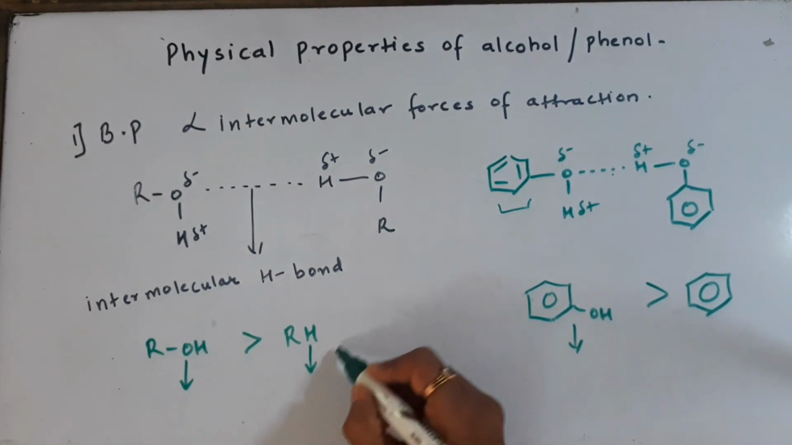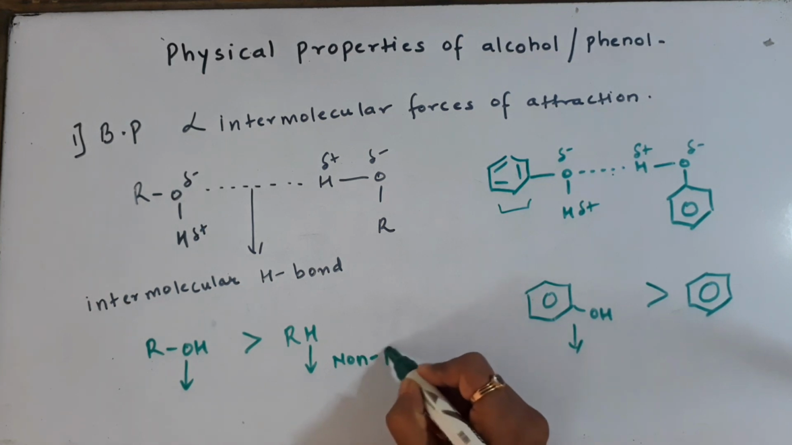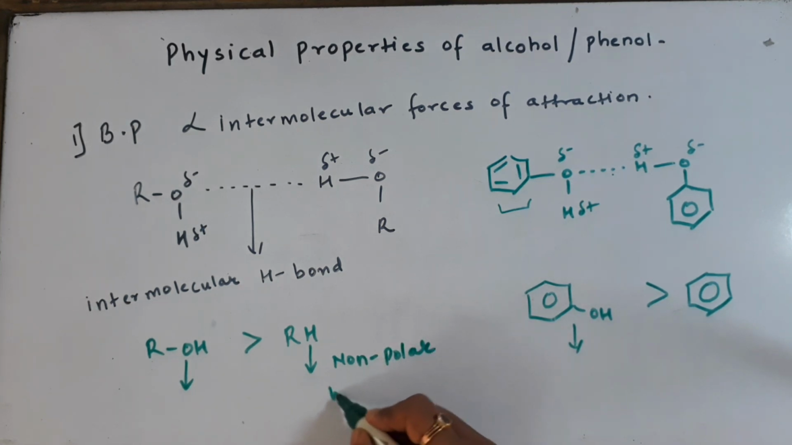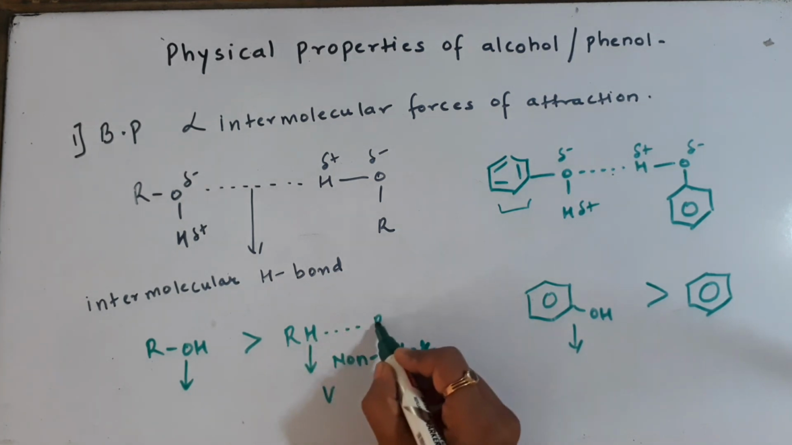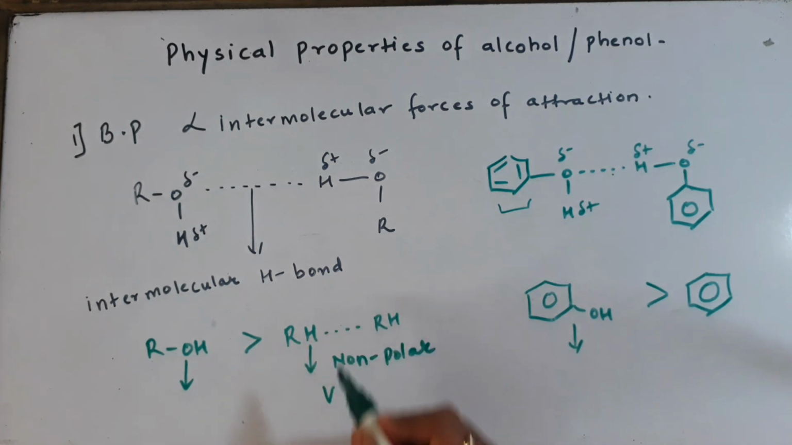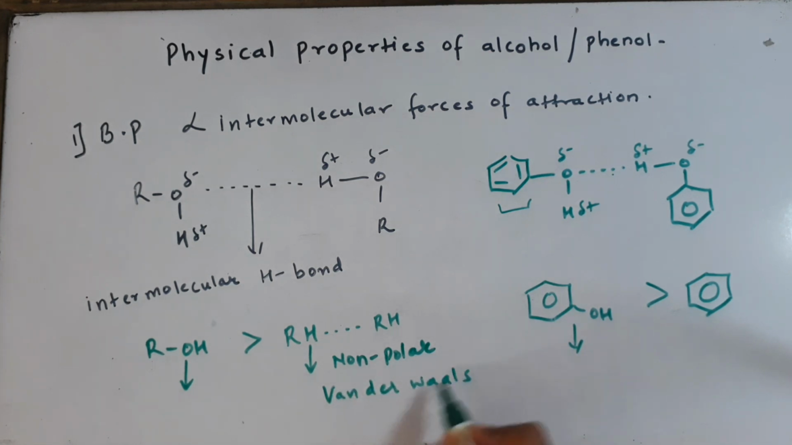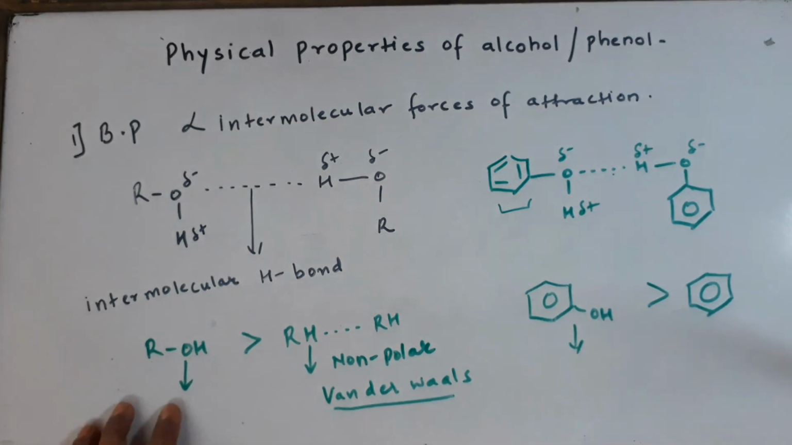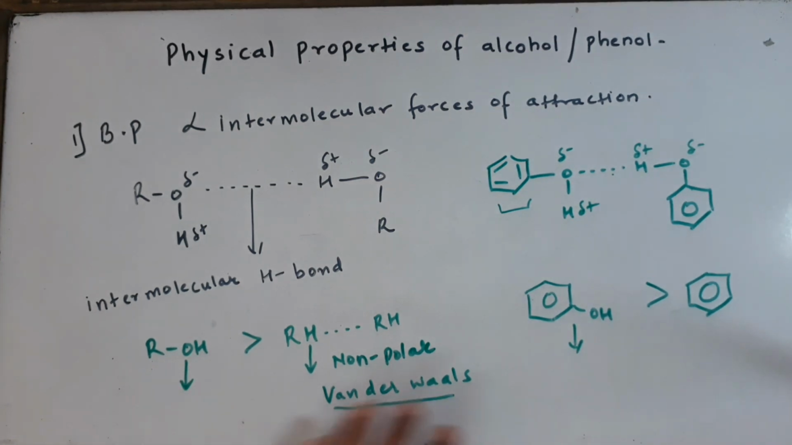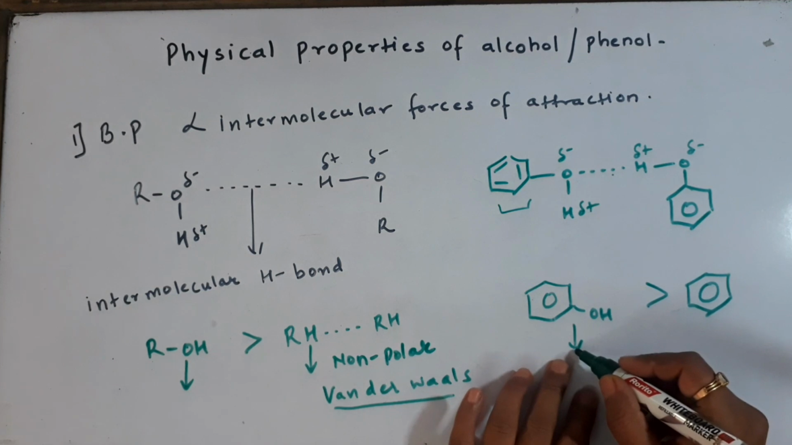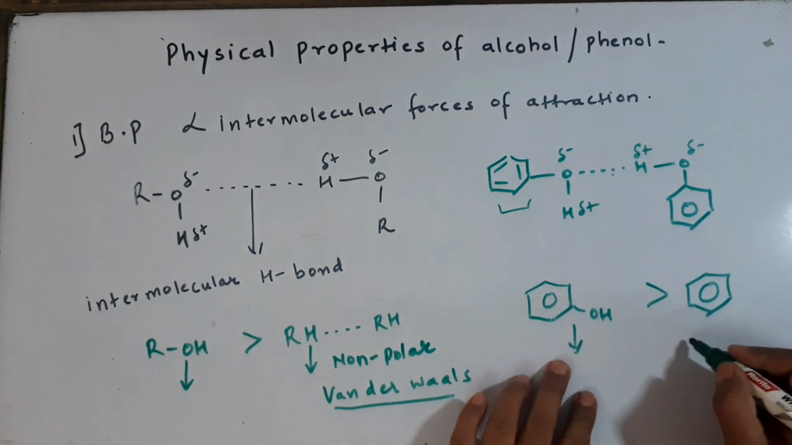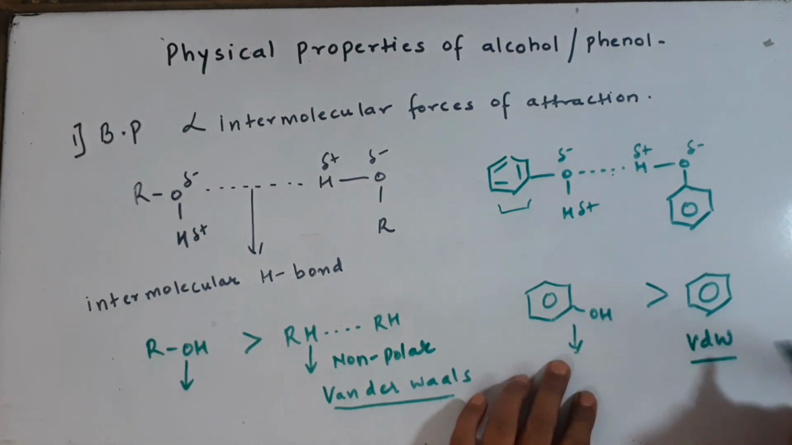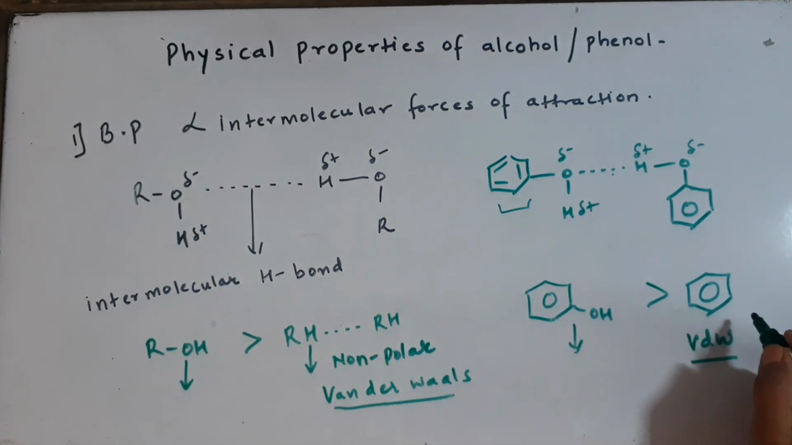Whereas in the case of alkanes, which are completely non-polar compounds, you will just have weak van der Waals forces of attraction. So the bonding between one alkane molecule and another alkane molecule is going to be purely van der Waals forces of attraction. Because of this reason, alcohols will be higher boiling than alkanes, and the same in phenols. Phenols will have hydrogen bonding, whereas benzene will just have weak van der Waals forces of attraction because it is not a polar molecule, it is just a non-polar molecule.